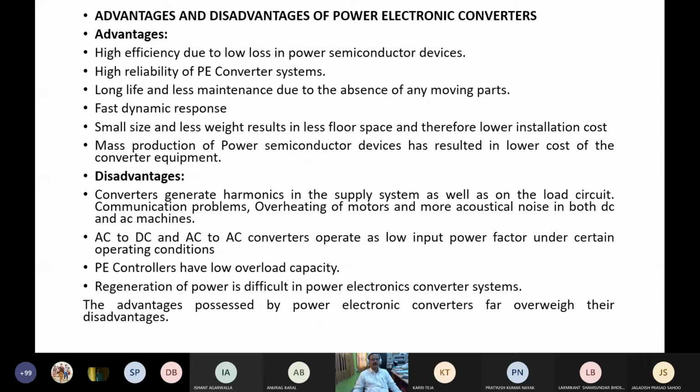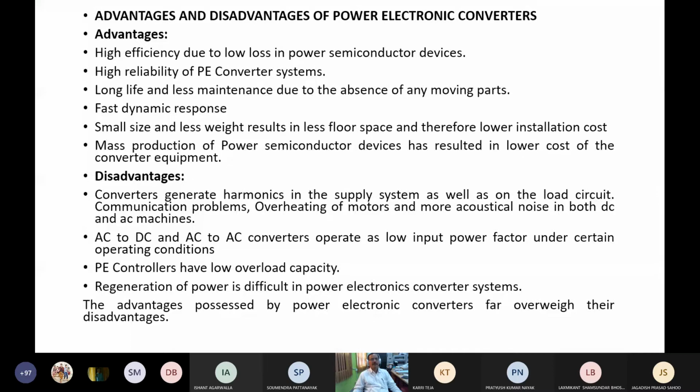So these are the advantages, but there cannot be a system where only advantages are there. Otherwise, it would be the end of the world, right? So the disadvantages: power converters generate harmonics. Harmonics means the current is not sinusoidal.